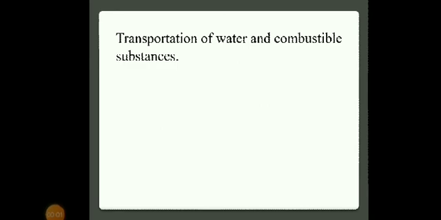Let us study transportation of water and combustible substances. Children, combustible substance means a substance which can burn, like kerosene, petrol, diesel, etc. We know that water and gas are substances that flow.